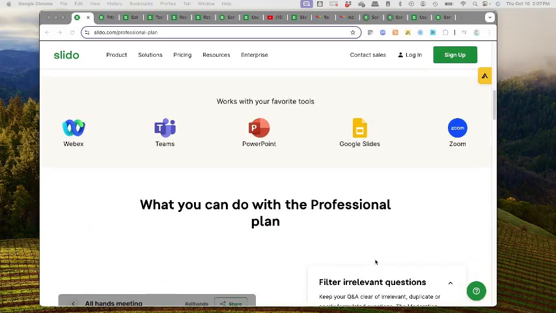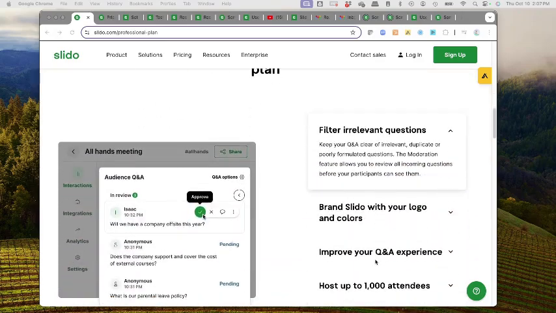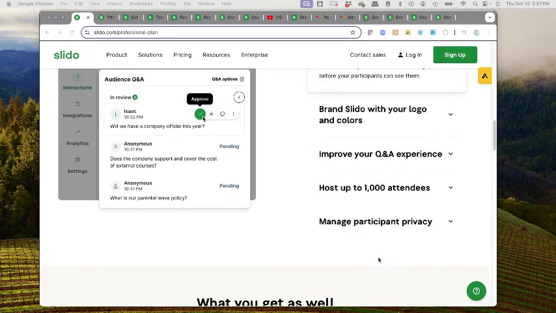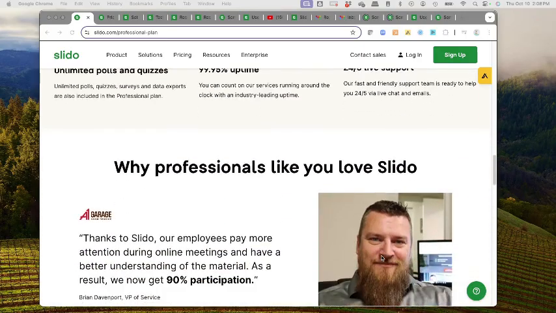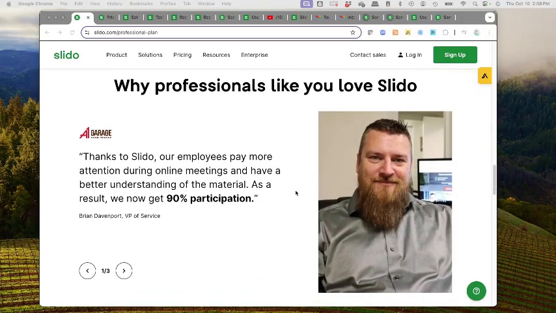In terms of what we can do, I'll send the link to this, but you can see the link in the URL here, and you can go on and read this in more detail. But essentially, we won't be leveraging all of these options, but it's going to give us a lot more functionality in terms of what we need to do.